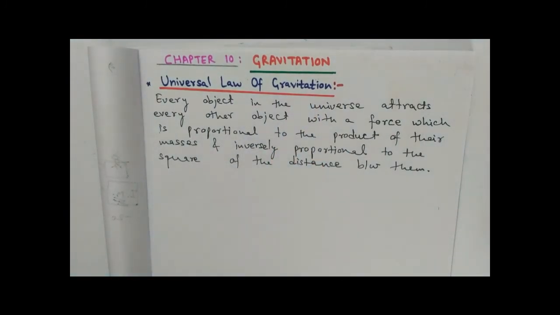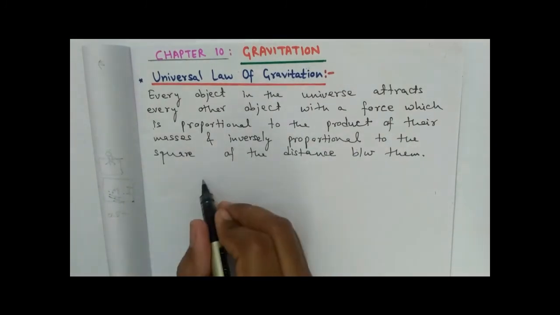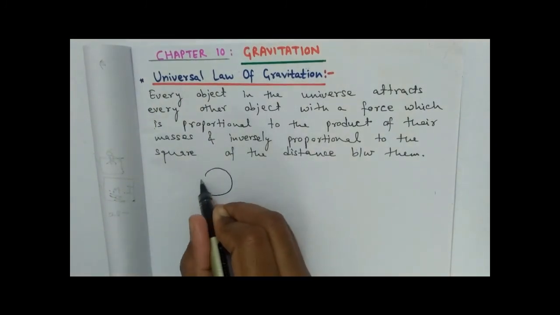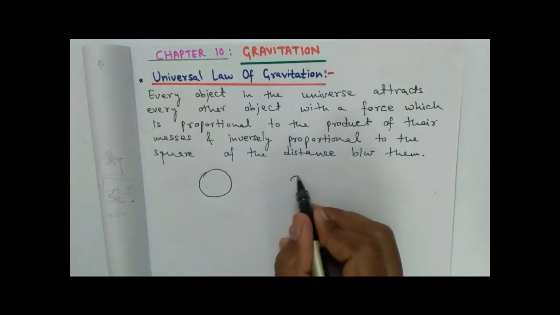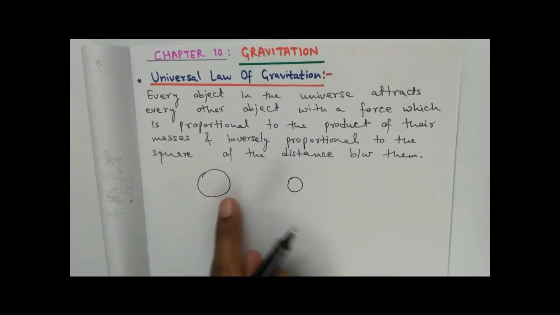This statement is saying, assume that there are two objects. This is my object A and this is my object B. Their masses may or may not differ.